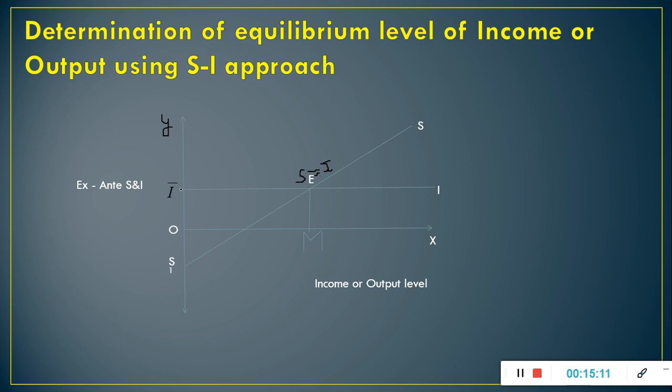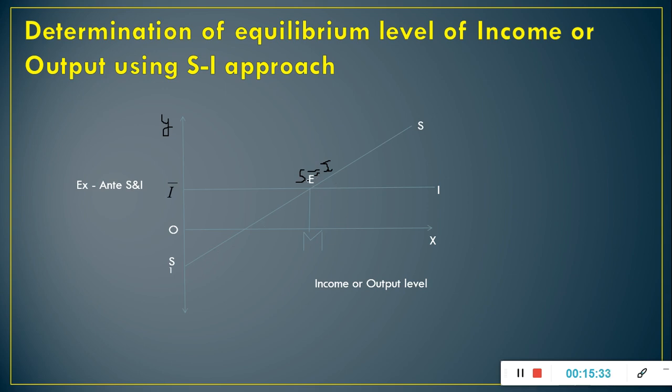You can see investment is autonomous always, so this is the investment curve parallel to x-axis, and S1S is the saving curve.